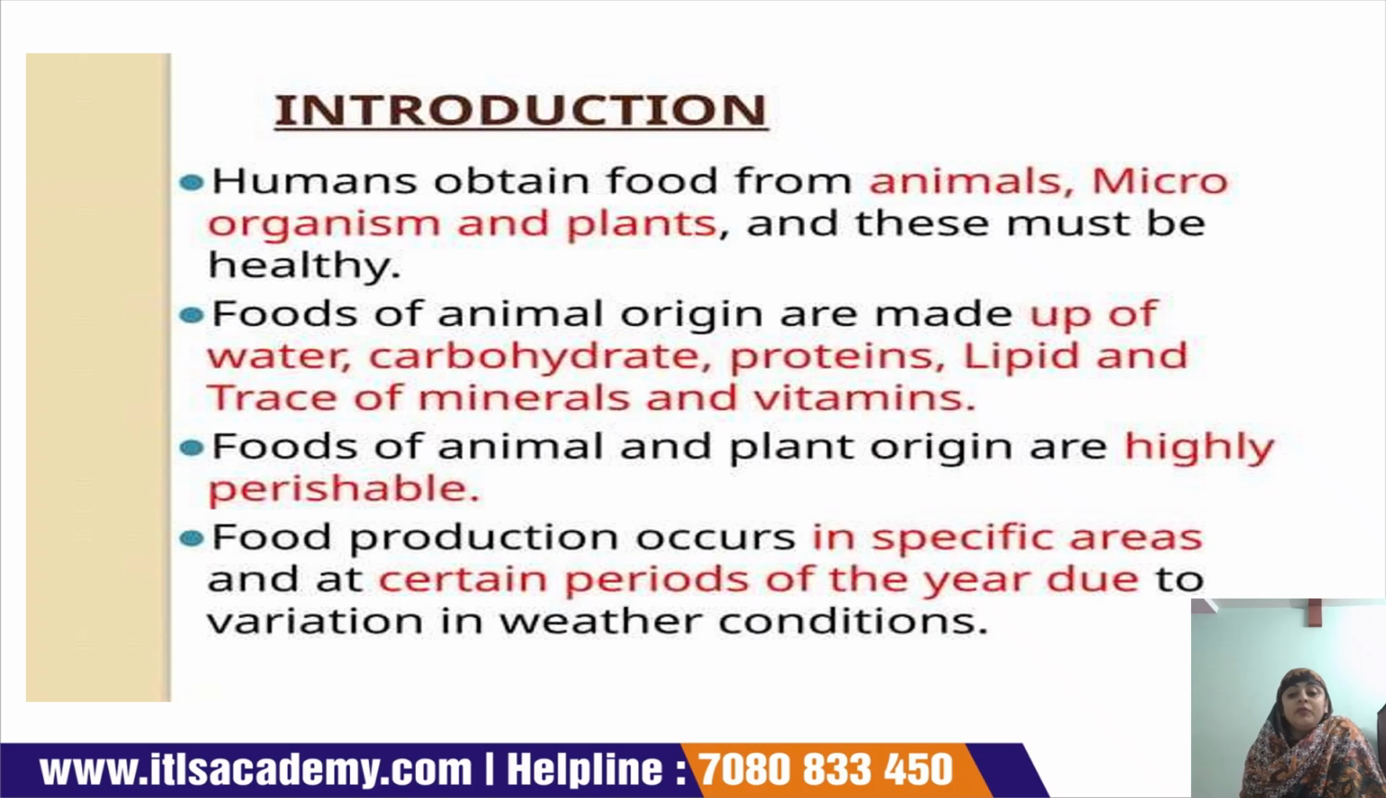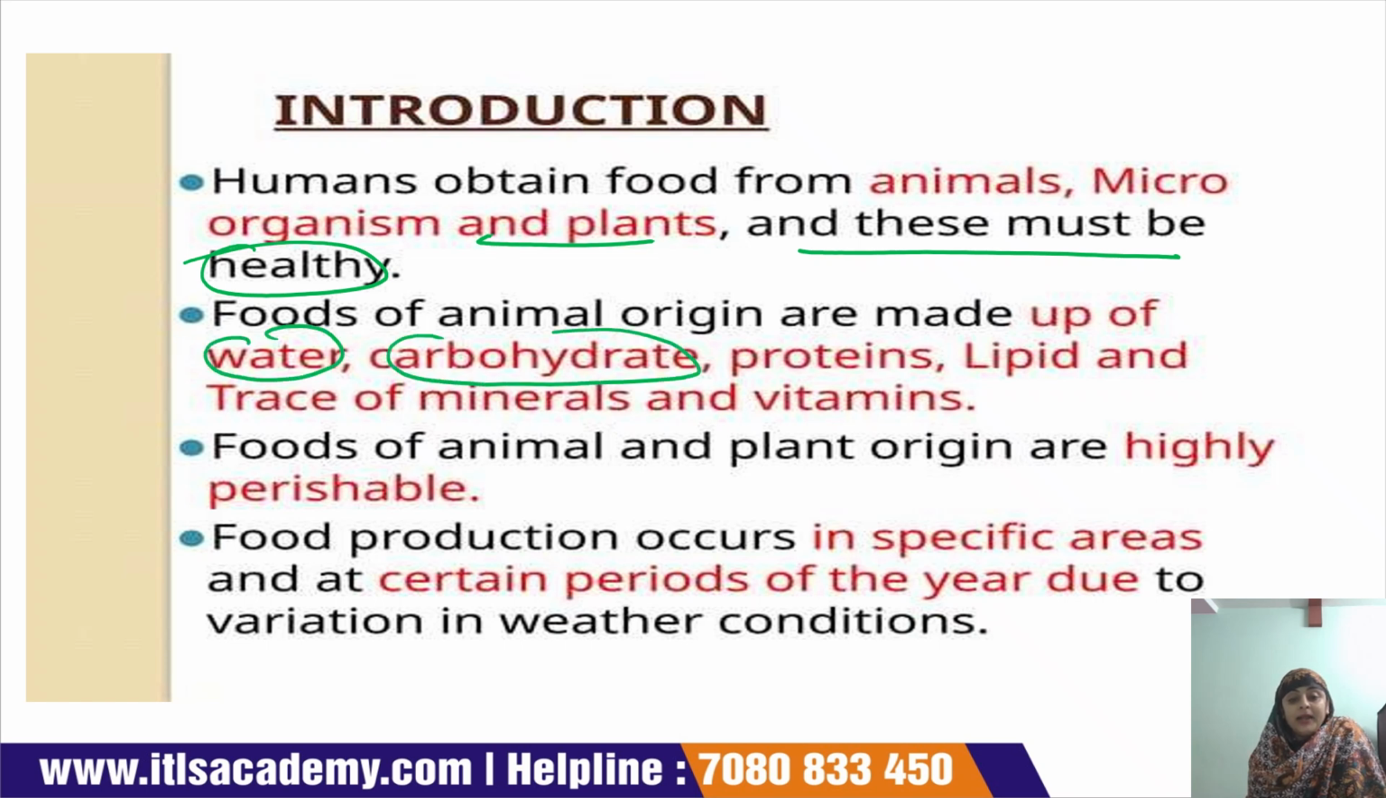Humans obtain food from animals, microorganisms and plants, and these must be healthy. So the source of food is either animals, plants, or microorganisms. The only consideration is that they should be healthy. Food of animal origin is made up of water, carbohydrate, protein, lipid, traces of minerals and vitamin C. This is your food.